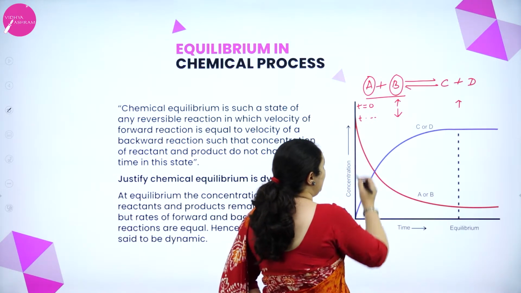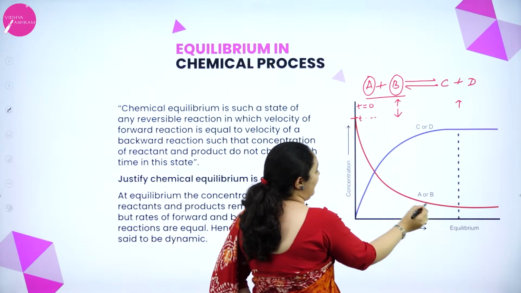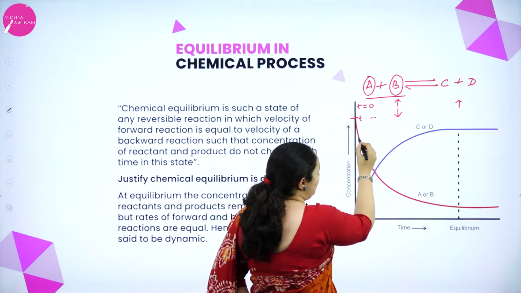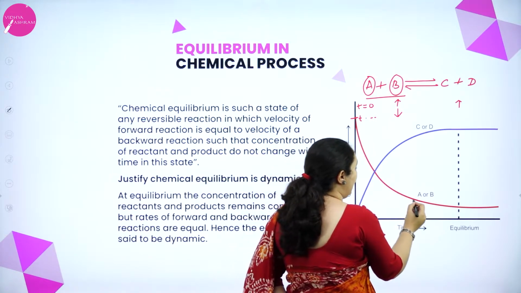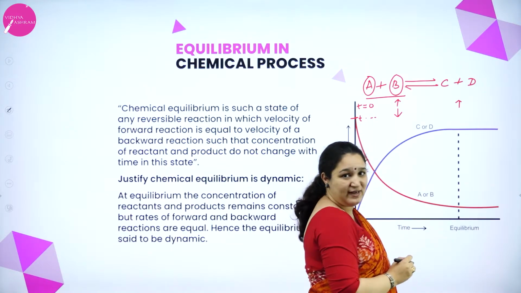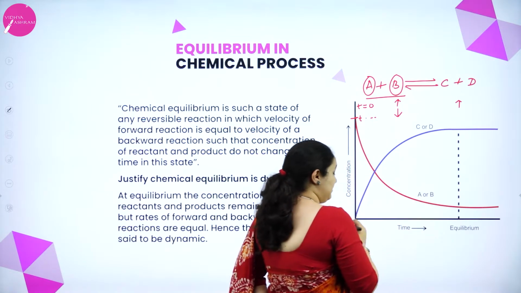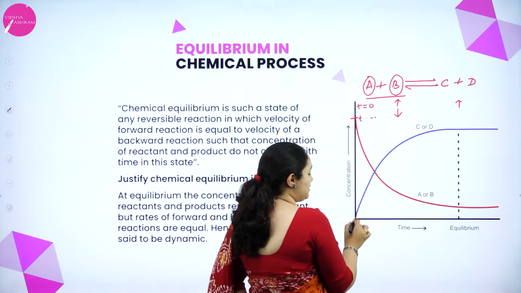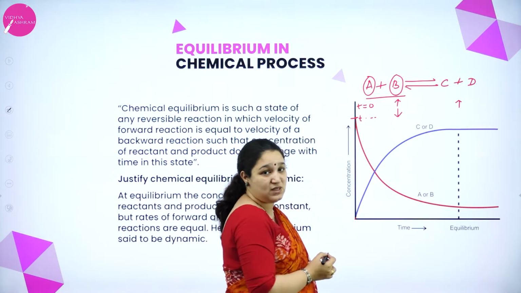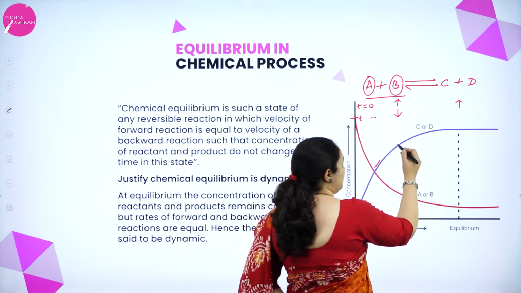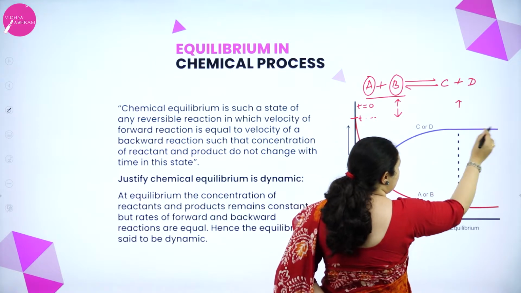So here you can see initially the concentration of A or B, the reactants, is high. As time passes by, it is slowly reducing and then after a particular point of time, it is straight. You can see it's a straight line, isn't it? Similarly, if I take product and put it in the same graph, initially the concentration is 0, so it starts from 0. And slowly as time passes by, concentration increases and finally it becomes constant.